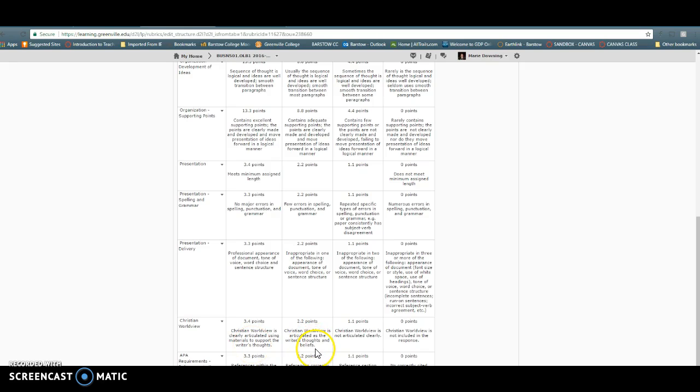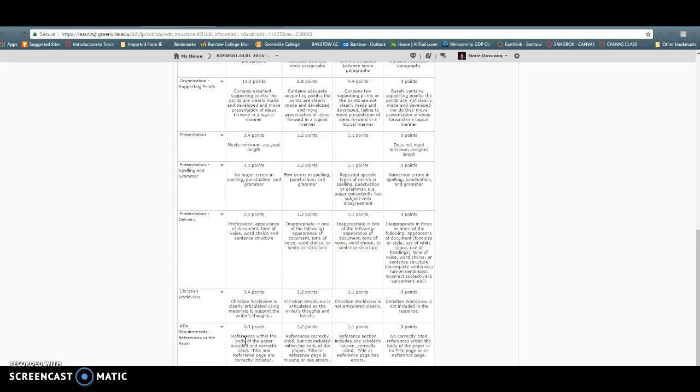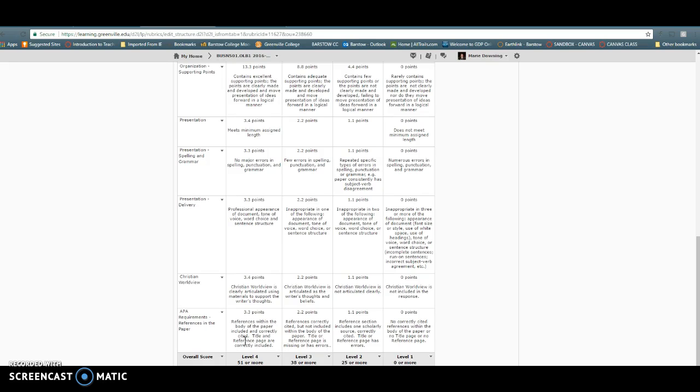You can also do it just through your own beliefs. You lose just a few points. So support it with something and get all of your points. Make sure that you cite all of the references in the body of your paper and that you include a properly formatted reference page. So your papers all need a title page and a reference page.